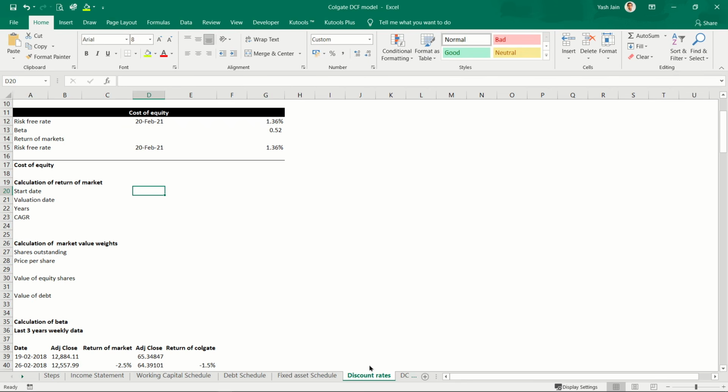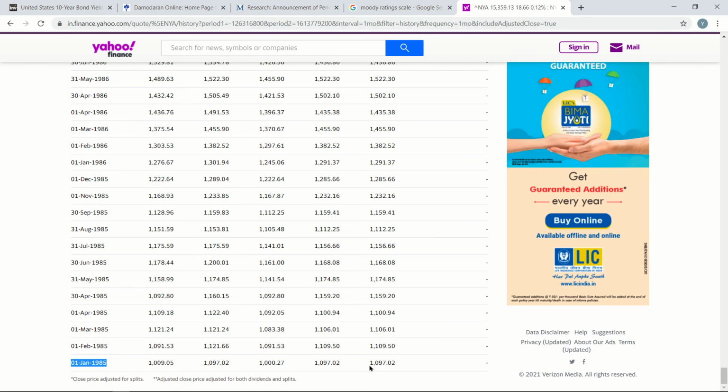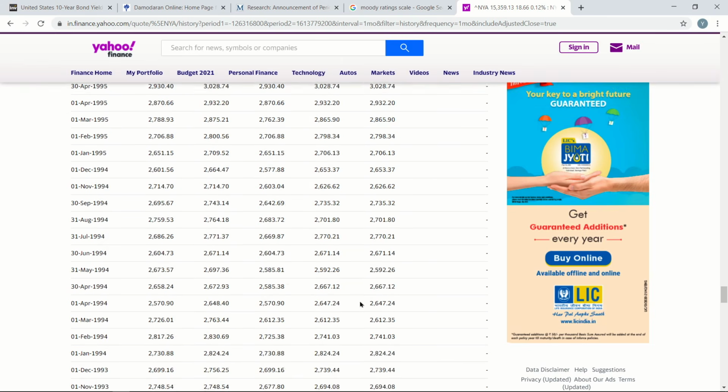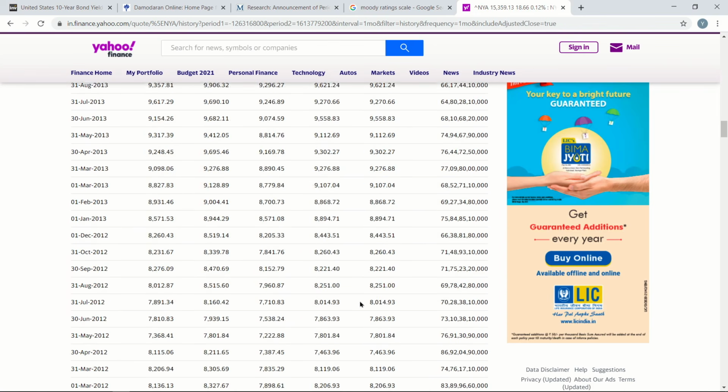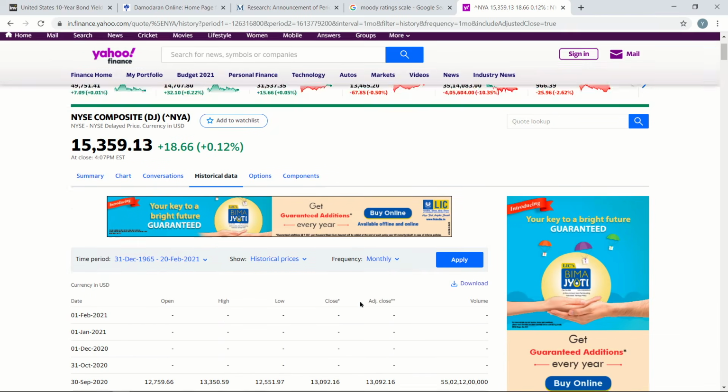Okay, so start date would be 1st January 85, and the value is 1097.2.